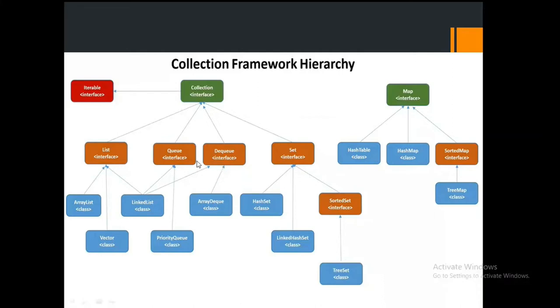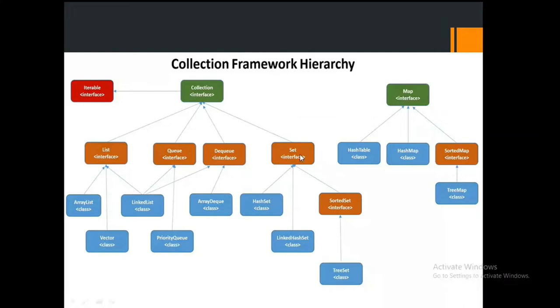If I'm talking about the queue interface, it also has PriorityQueue and ArrayDeque. So these are the kinds of interfaces and classes we have. Similarly, we have the DQ interface. Next, a very important thing is the set interface. All are very important, but I'm going to cover first the major part, the interfaces we are going to use in the Selenium part, because I'm going to give that high priority.